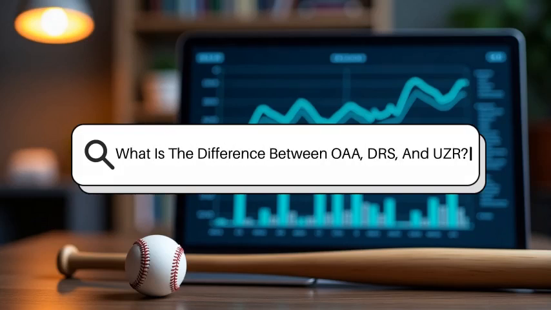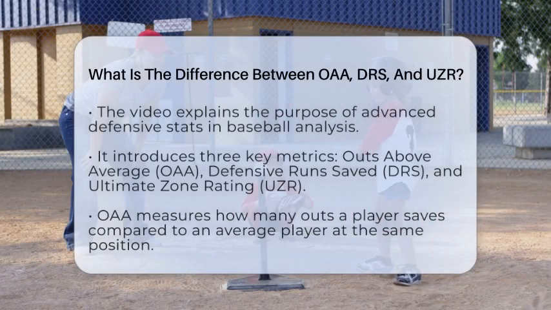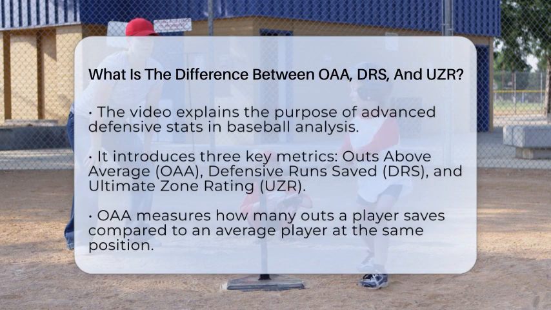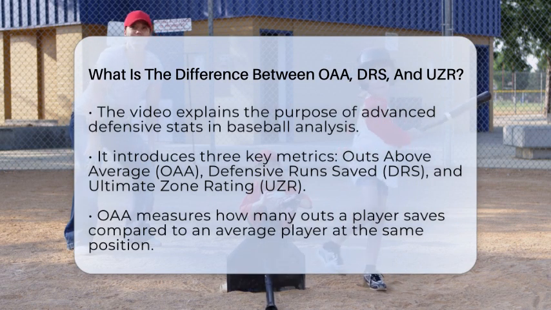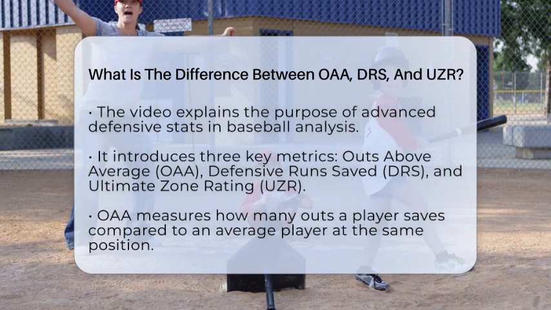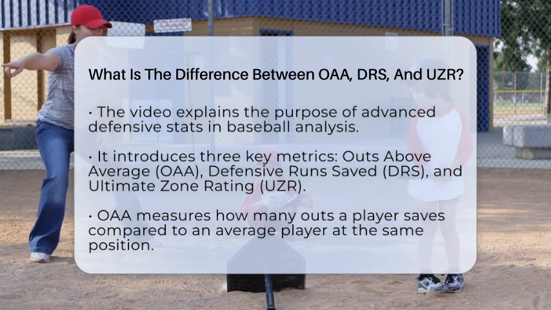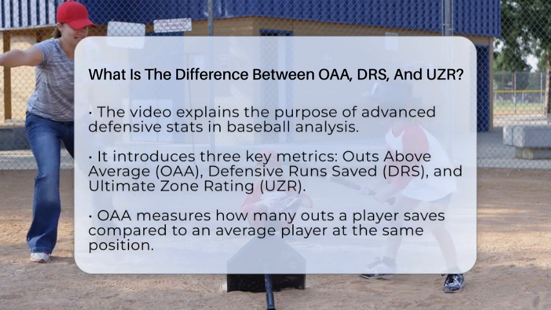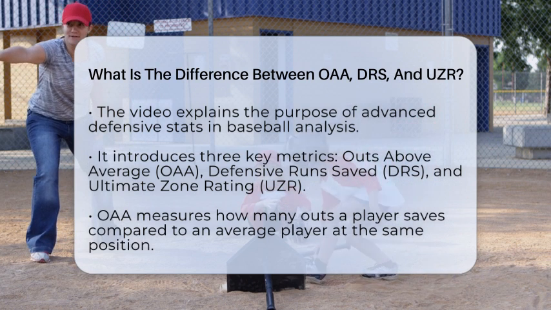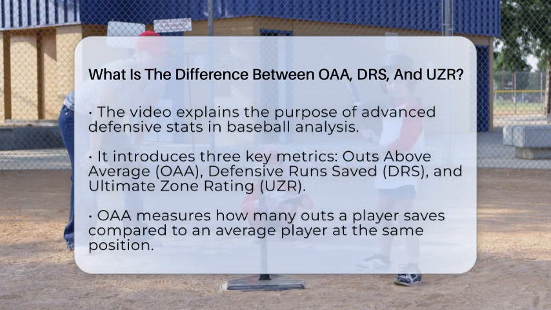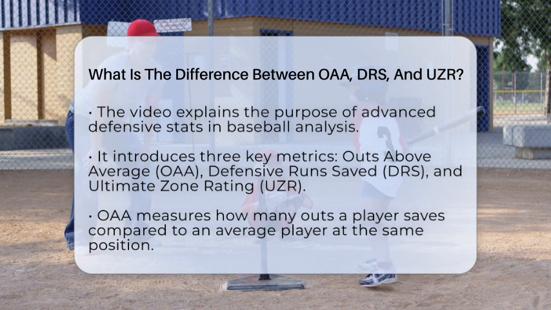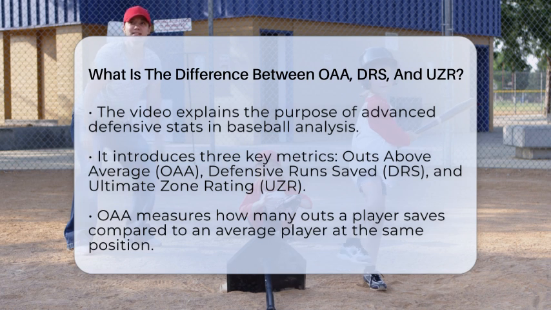What is the difference between OAA, DRS, and UZR? Imagine trying to figure out how good a player is at defense without just watching them play. That's where these advanced stats come in. They help us understand who really makes a difference on the field. Today, we're breaking down 3 of the most popular defensive metrics: outs above average, defensive runs saved, and ultimate zone rating. Each one looks at defense a little differently, so let's see what makes them unique.